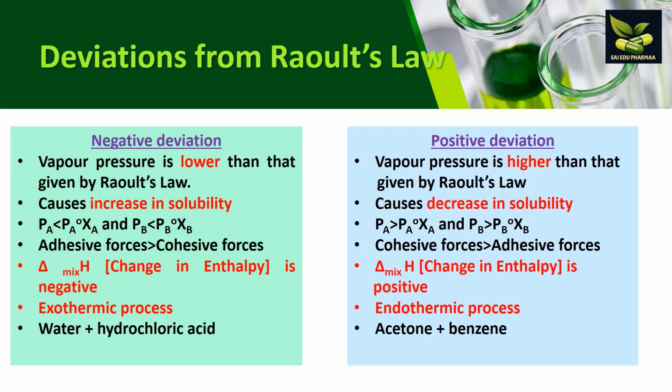In negative deviation, the change in enthalpy is negative, so the process is exothermic. In positive deviation, the change in enthalpy is positive, hence the process is endothermic. If we take one example, the example for negative deviation is water and hydrochloric acid, and for positive deviation, acetone and benzene.